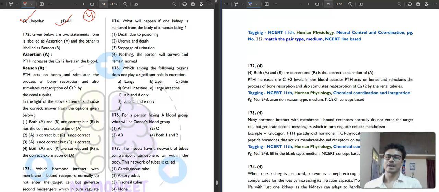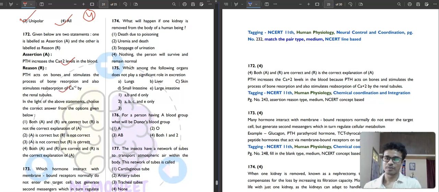It is saying assertion and reason. Parathormone (PTH) increases calcium levels in the blood. Is it correct? Okay, so it is correct. Then it is saying that parathormone acts on the bones and stimulates the process of bone resorption and also stimulates reabsorption of calcium by the renal tubule.